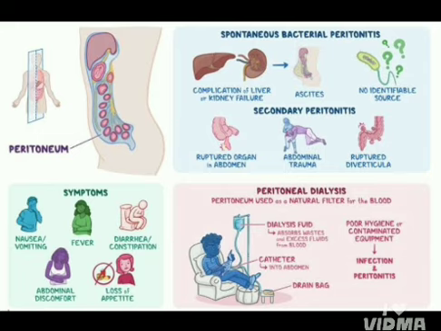Several other tests can help doctors diagnose peritonitis. A blood test called a complete blood count can measure white blood cells, and a high WBC count usually signals inflammation or infection. A blood culture can help to identify the bacteria causing the infection or inflammation. Then fluid analysis. Next, imaging tests like CT and X-ray.